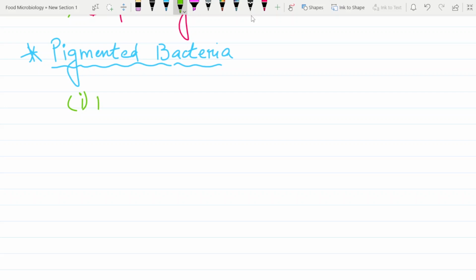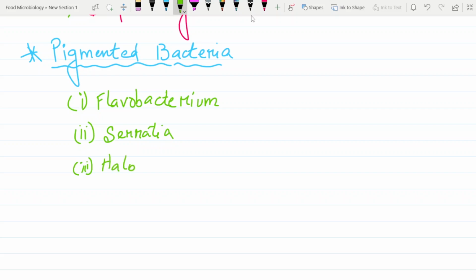We have Flavobacterium. We also have Serratia. And last but not the least, we have Halobacterium. So these are the bacteria which are actually pigmented, and obviously they possess different colors, right? So what are those colors? Let's see.